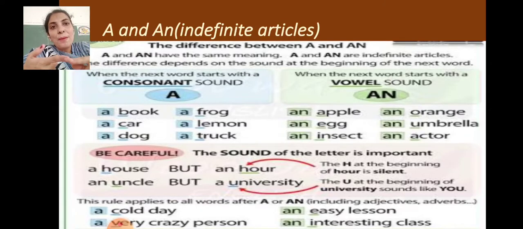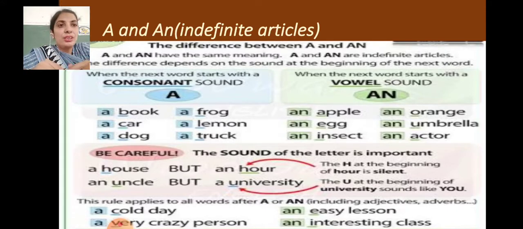Day is one, but cold starts with a consonant sound. We have to consider the first sound of the adverbs or adjectives with which they are used. A very crazy person.